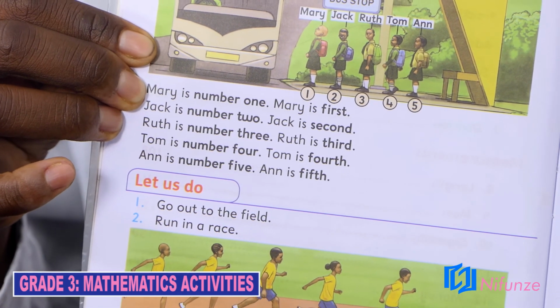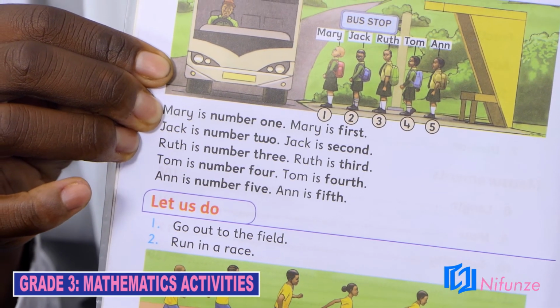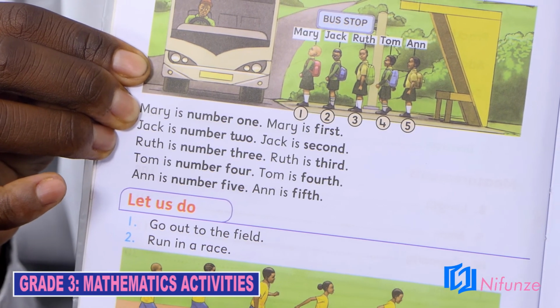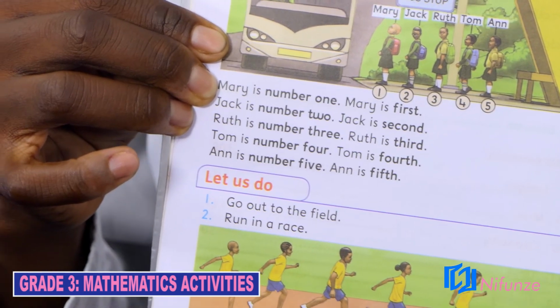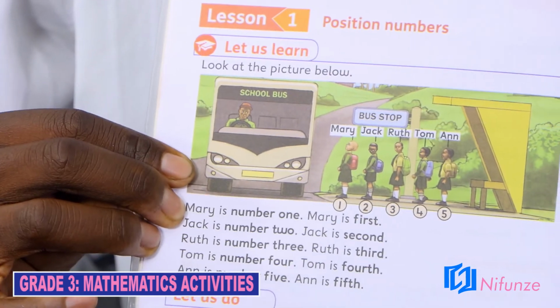And who was the last person to enter into the bus? Yes, it was Anne. Anne is number 5. So Anne is the fifth person.